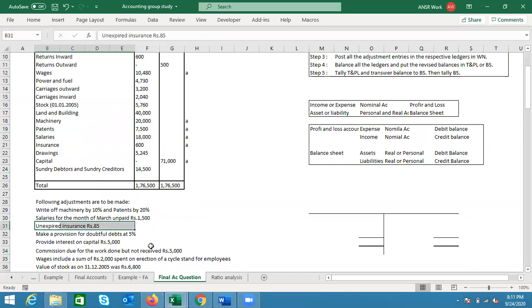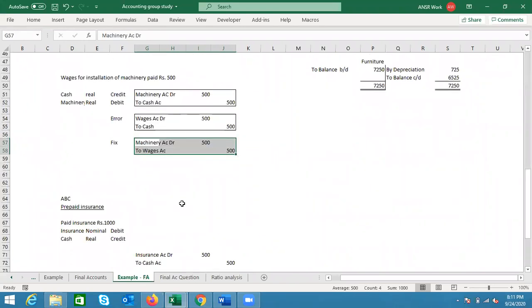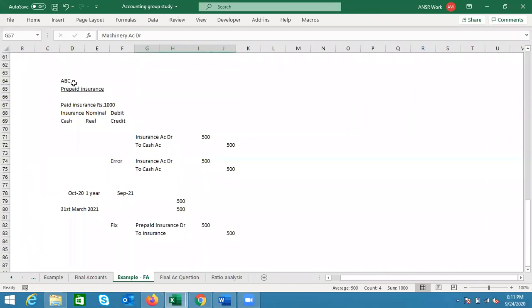Now, unexpired insurance. We discussed it last time, and it was similar to accrued interest. If you remember our discussion, we had an insurance we paid, and we determined that insurance is one aspect and cash is the other. Insurance is a nominal account and cash is a real account. Insurance is an expense for us, so it is debited, and cash is going out, so it is credited. So insurance account debit to cash account, 1000. Then I segregated that 500: one insurance account debit to cash 500, another insurance account debit to cash 500, just to segregate one of the errors.